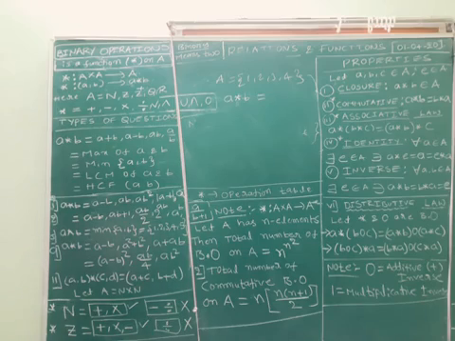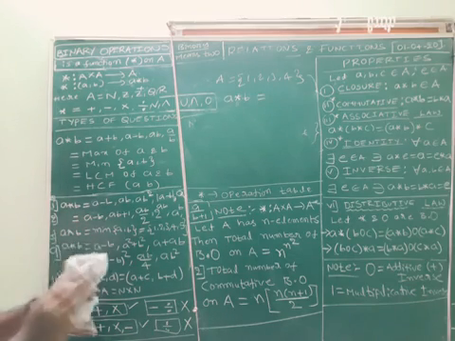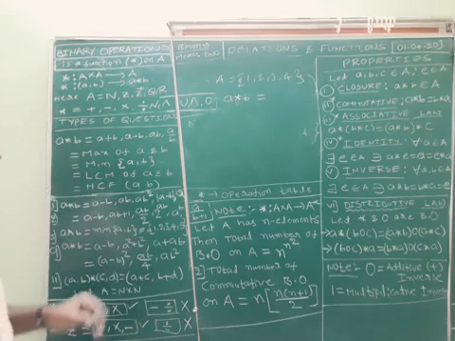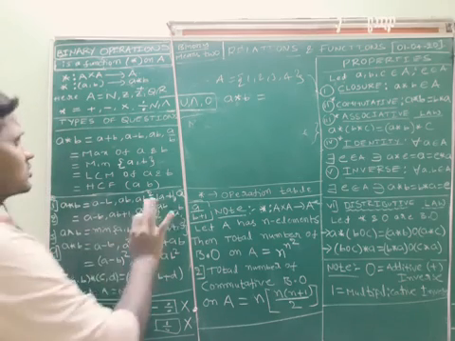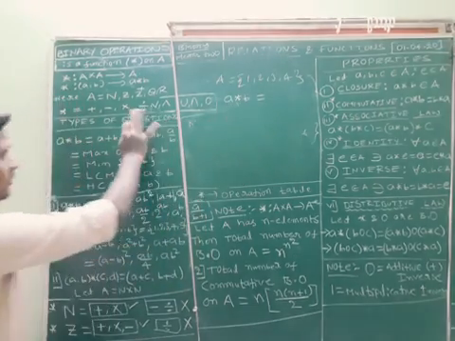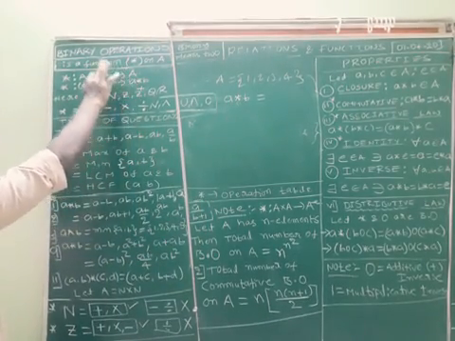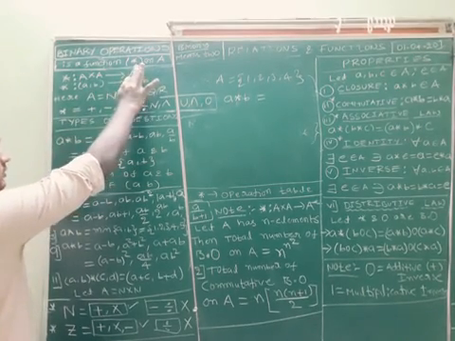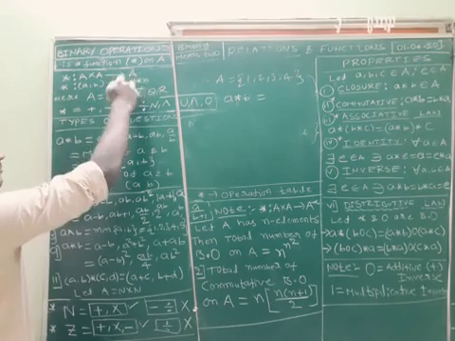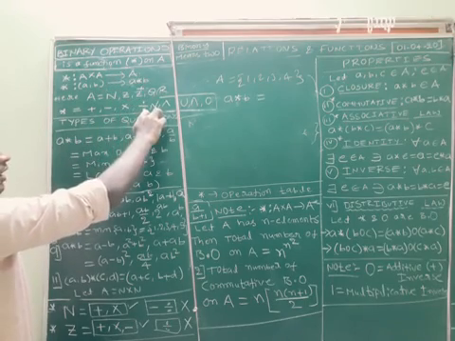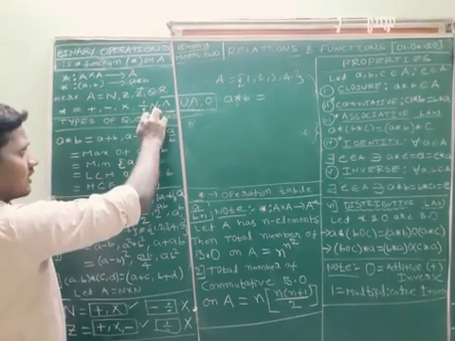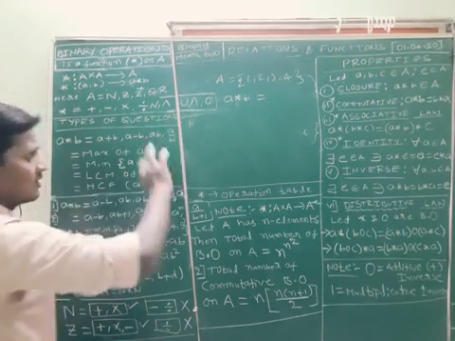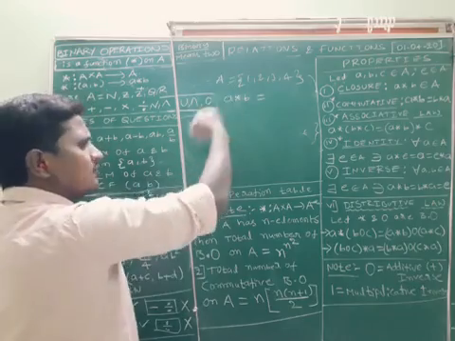Listen carefully. All questions are very easy. I think there are maybe 12 to 13 questions. Concept is very important. A binary operation is a function. A binary operation can be denoted by star. It may be plus, minus, division, or disjunction, conjunction, union, intersection, etc. Simply, I will take simple examples.